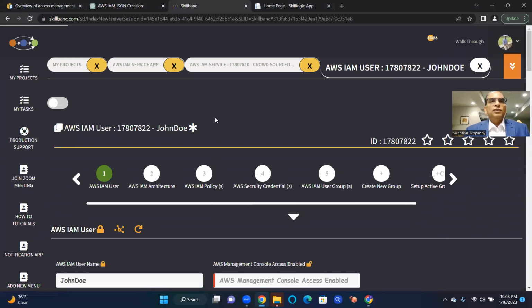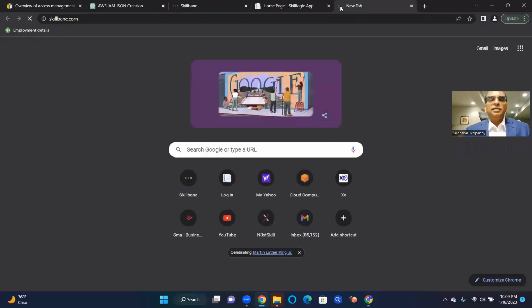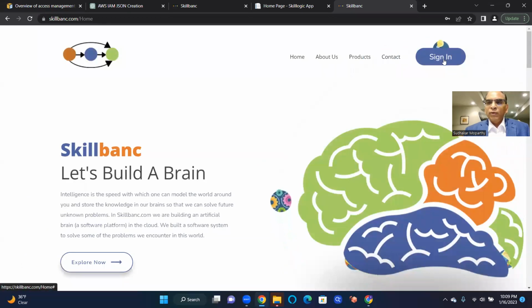First thing I'm going to talk about is authentication and authorization. Authentication means whether or not I have access to this application, the SkillBank app. If I go to skillbank.com and try to sign in, I will get authenticated against the SkillBank app. That's called authentication, whether or not that user ID is there.